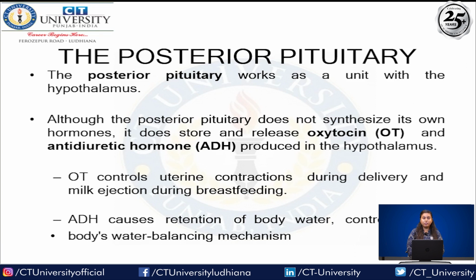It does store and release oxytocin and antidiuretic hormone, ADH, produced in the hypothalamus. OT controls uterine contraction during delivery and milk ejection during breastfeeding. Next is ADH, causing retention of body water, controlling the body's water balancing mechanism.